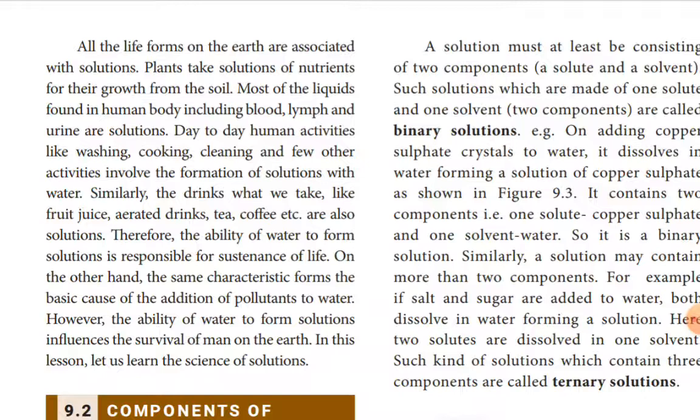Plants absorb by the process of osmosis. Plants absorb the nutrients in the form of solution from the soil. Then most of the liquids found in our body, like blood, lymph and urine, are in the form of solutions. In urine, the waste products are dissolved by water and let out.